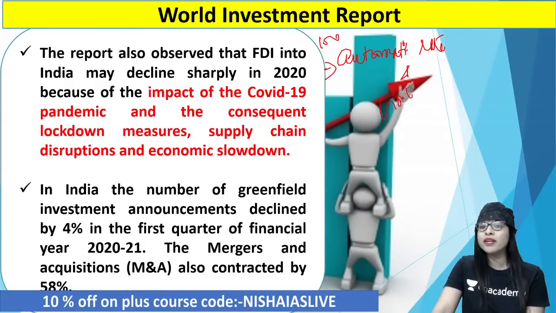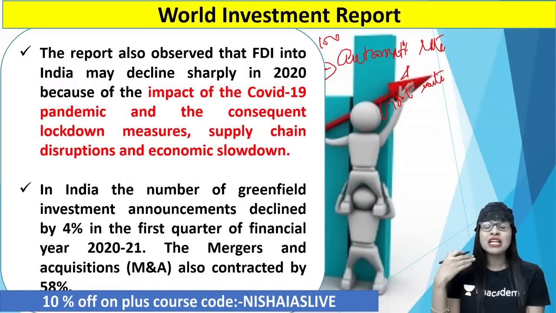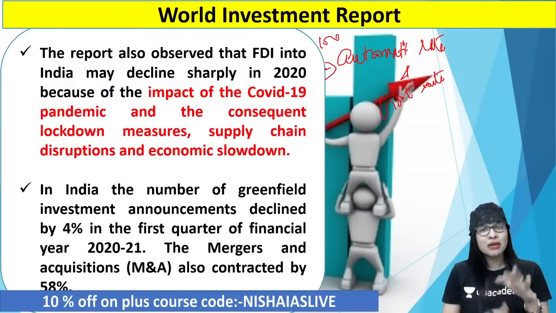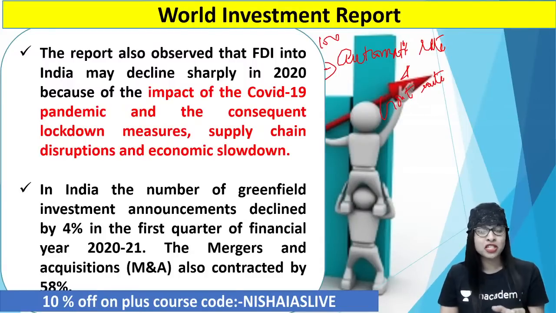See, automatic route means if a company or, let's say, another country wants to make an investment in India, then there is no need of any prior approval if you are doing it via the automatic route. But then there are a few restrictions and ceilings or limitations put forward.